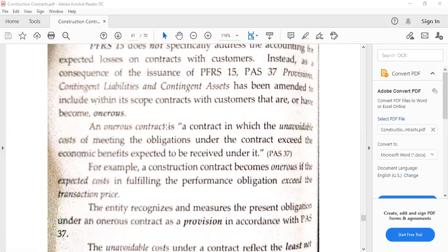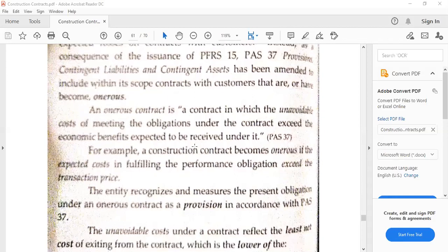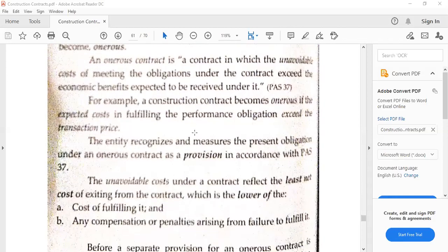So there's onerous again when the contract becomes burdensome. This is when the unavoidable cost of meeting the obligations under the contract exceeds the economic benefits expected to be received under it. So meaning the cost exceeds the benefits. This is why we have to recognize a provision or liability. So this means that we have to recognize a loss, debit, and credit for a liability account.